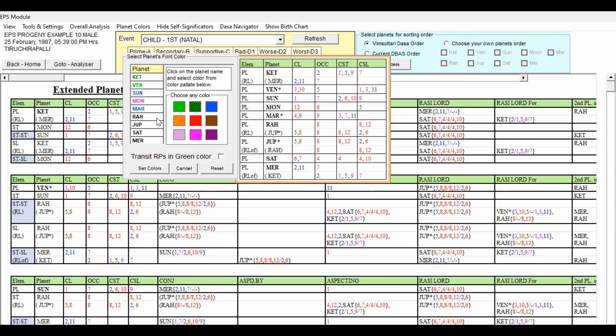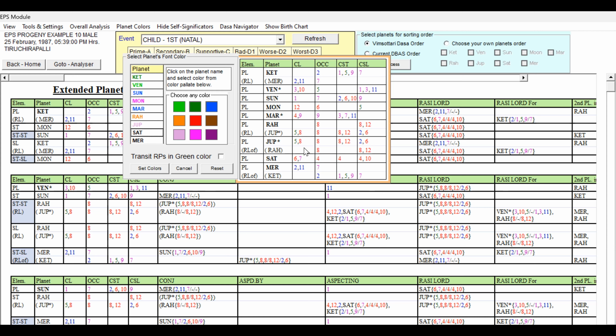So that is light red. And Jupiter, 5th lord and 8th lord occupying the 8th house, 8 and 12 star lord and 2 and 6 cuspal sublord, with Rahu representing weakness. All the houses are bad, but being the 5th lord and the second cuspal sublord, it has some strength. It is not completely weak. So Jupiter can be given light pink, indicating weakness on the higher side, with obstacles and representing Saturn. 8 and 12 are not good.